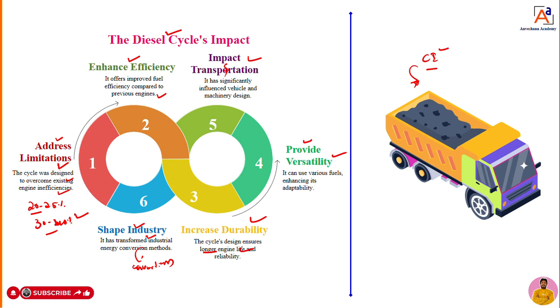That more power we can use for different heavier applications. He proved this and gave us the diesel cycle. Based upon that diesel cycle, we started to design engines, popularly called diesel engines. The diesel engines are nothing but compression ignition engines. How it works, we will discuss in detail. Okay, now this is the history of the diesel cycle.